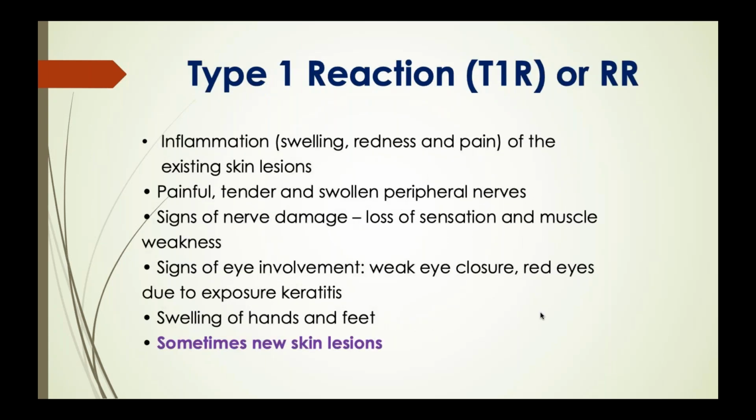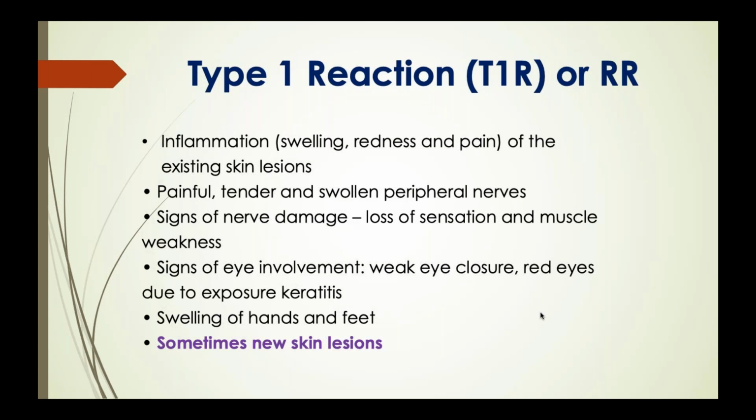So what do you see in type 1 reaction? Usually, as we have already discussed, either the skin lesions are painful, tender or swollen, and there may be painful, tender, swollen peripheral nerves. Signs of nerve damage in the form of loss of sensation and muscle weakness. And signs of eye involvement in the form of weak eye closure, red eyes due to exposure keratitis. That's usually this happens due to lagophthalmos. And swelling of the hands and feet can be seen.